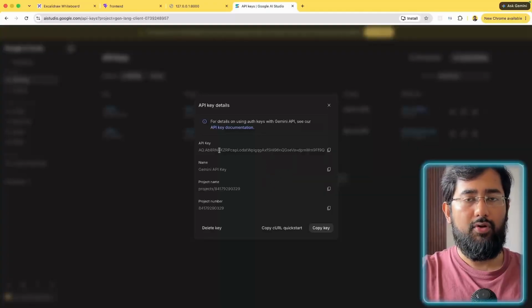So remember to always keep your API keys secure and don't share it with anyone, because in case you have billing enabled, then someone can use your API keys and you can be billed for that.